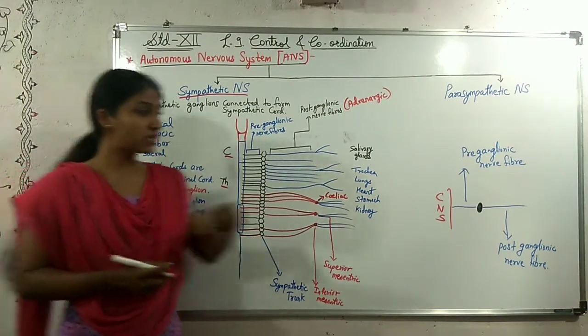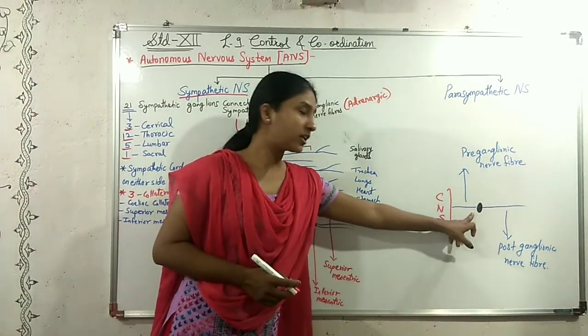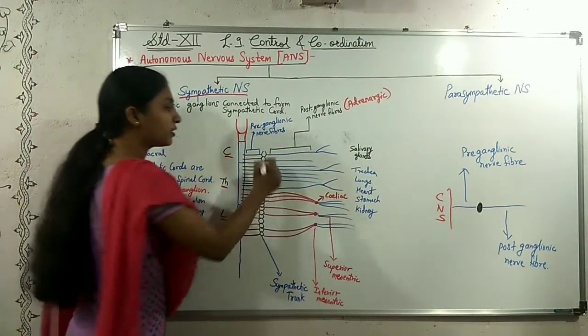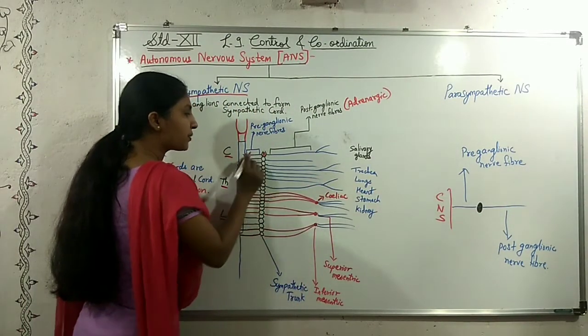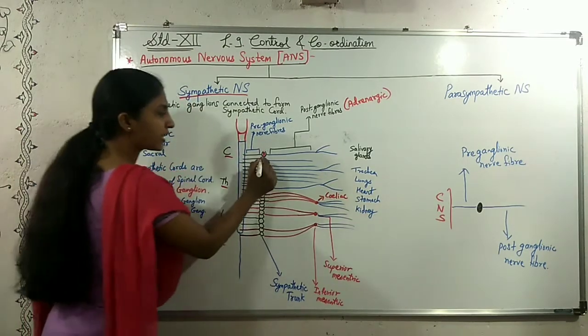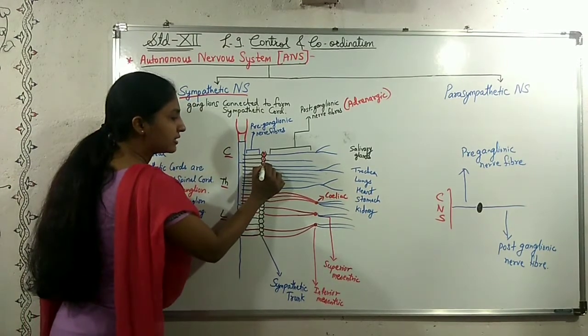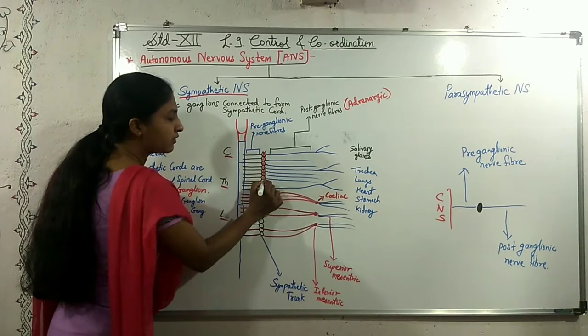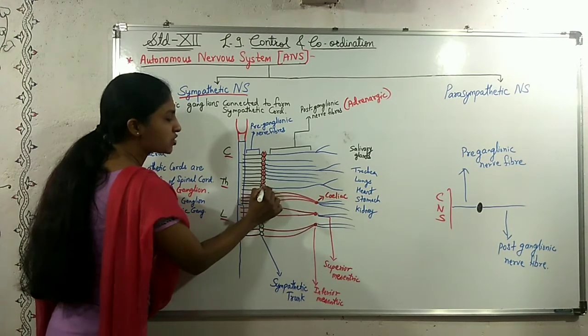fiber. These preganglionic nerve fibers connect to the ganglions. These are the ganglions, interconnected with each other, forming a chain.